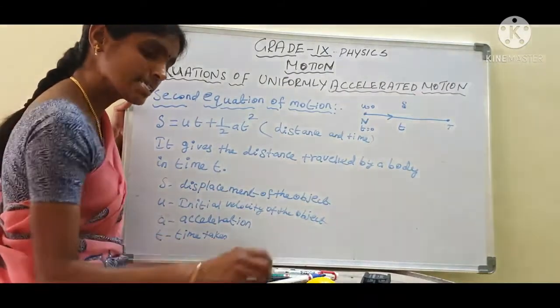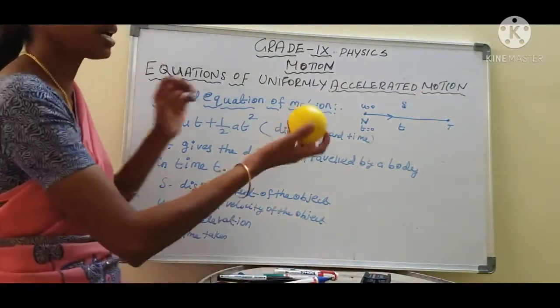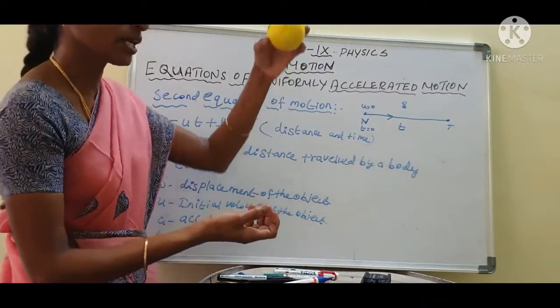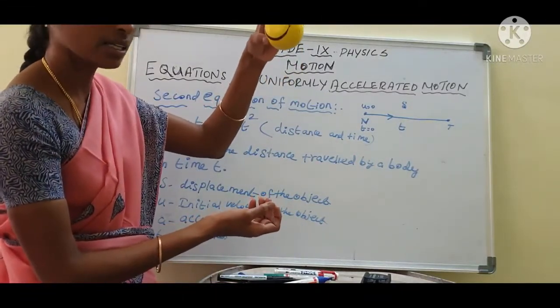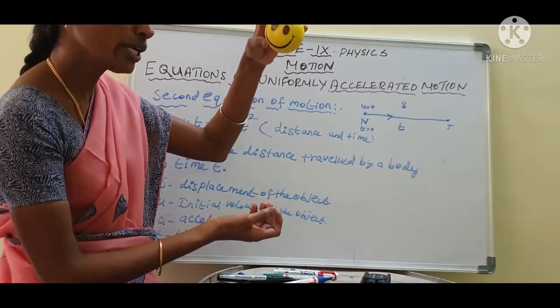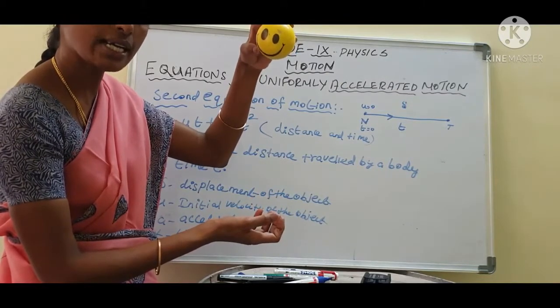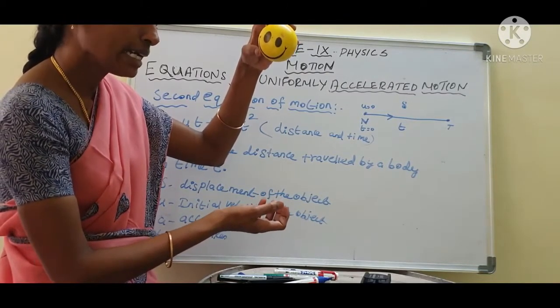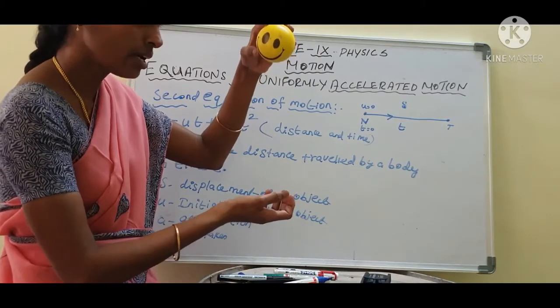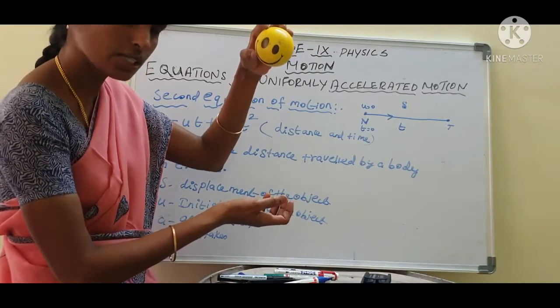See here, let us consider another example. This is a ball, an object. This is the initial velocity. Now, initial velocity u equal to 0. Are you clear? Now I am leaving the ball, I am leaving the ball from this initial velocity.